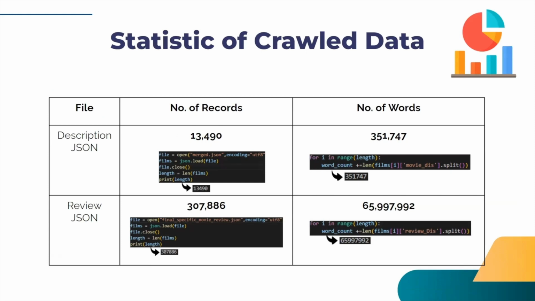Here are the statistics of some of the crawled data. Note that only the words for movie description and review are calculated, as these two attributes are more relevant to the indexing, querying, and classification processes.